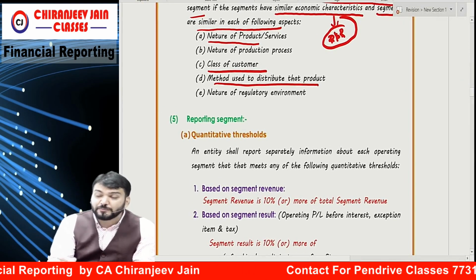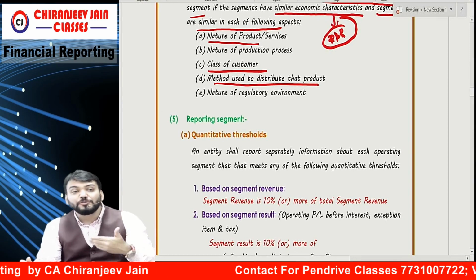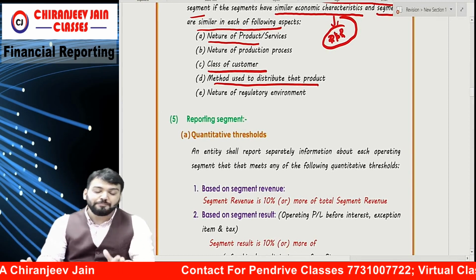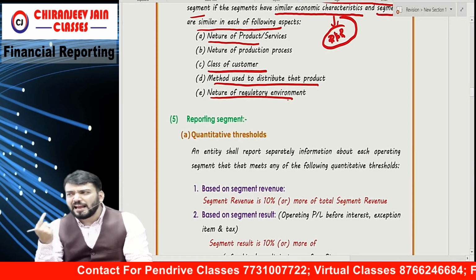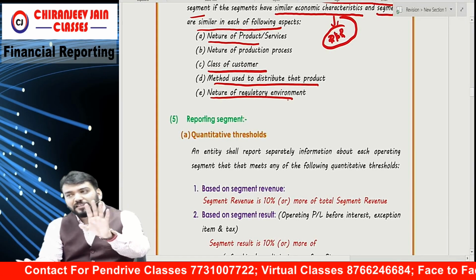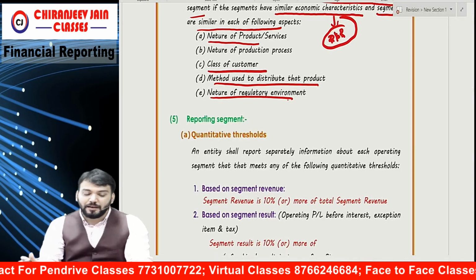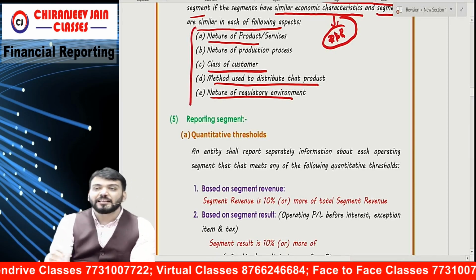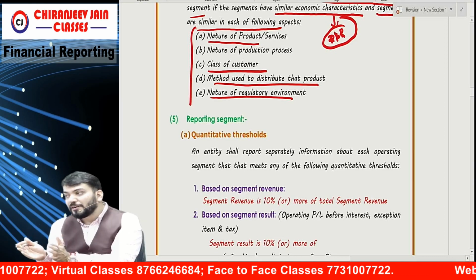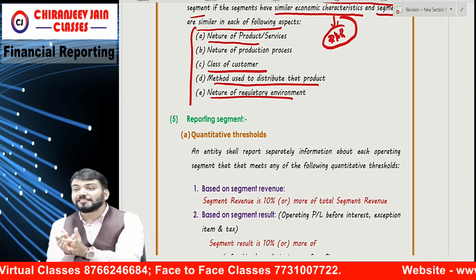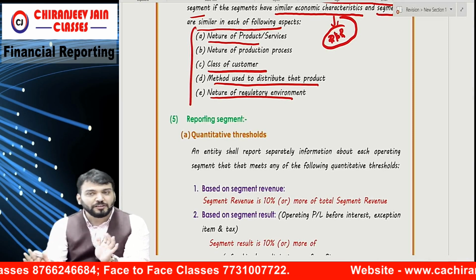Method used to distribute the product: if the distribution process is the same, it can be combined. And nature of the regulatory environment, meaning whatever act is prevailing is also the same, so it can be combined. If these conditions are satisfied, we can combine two or more operating segments into a single segment for this chapter.